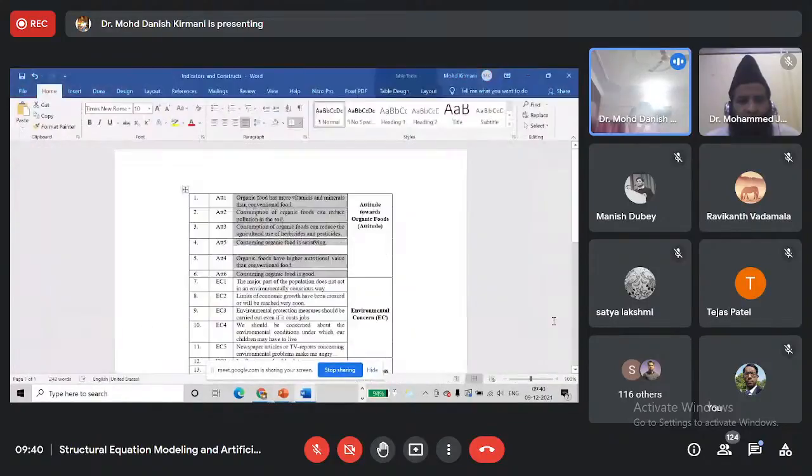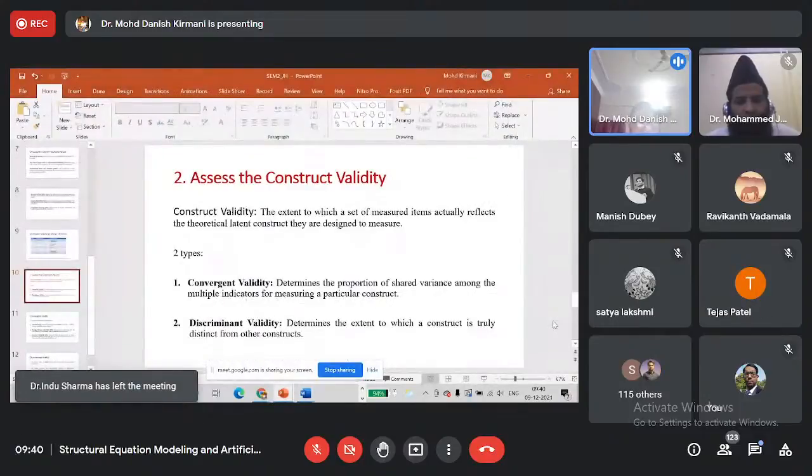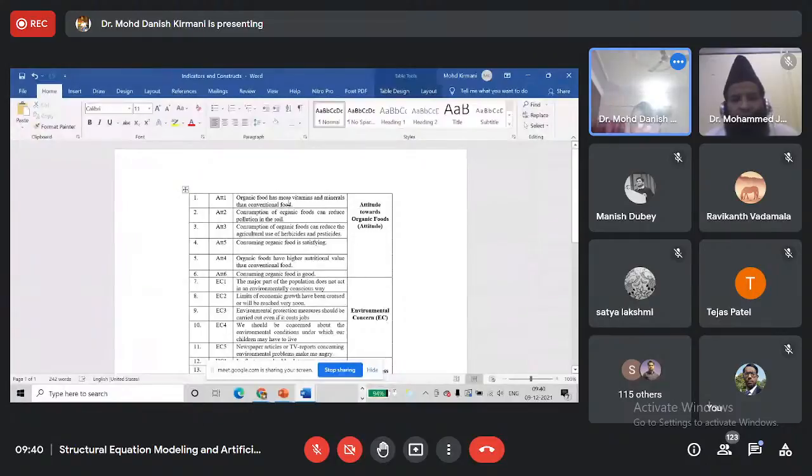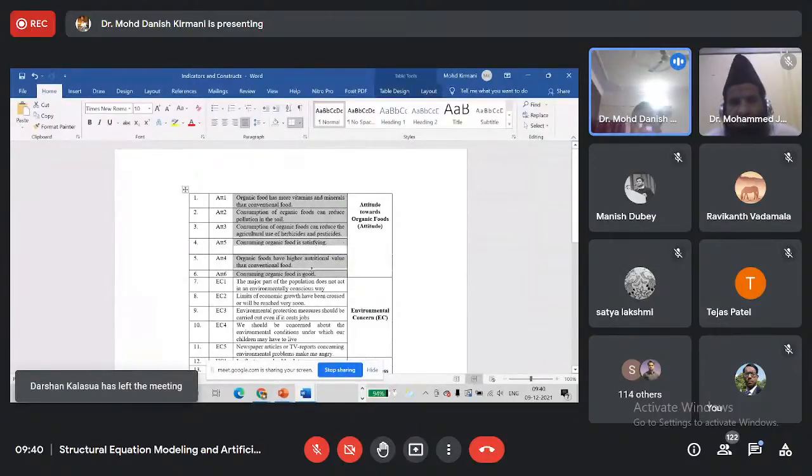Again, what is construct validity? Convergent validity means these items are supposed to measure attitude towards organic foods. So these items should have high correlations or high associations with the attitude towards organic foods. They should have high consistencies.